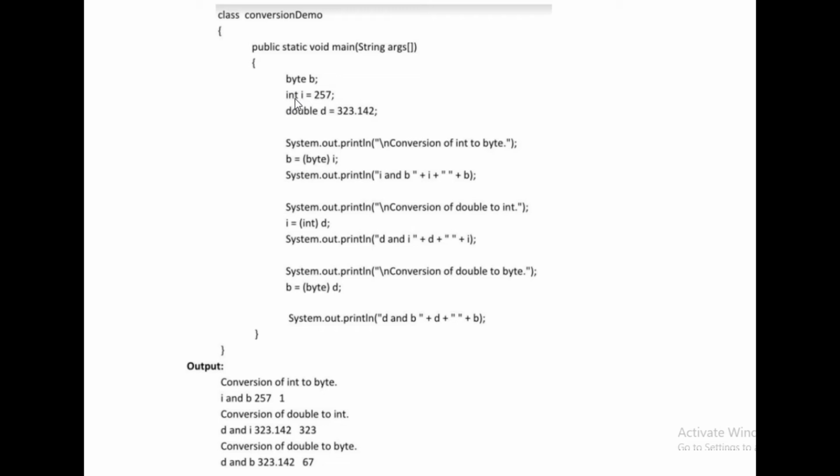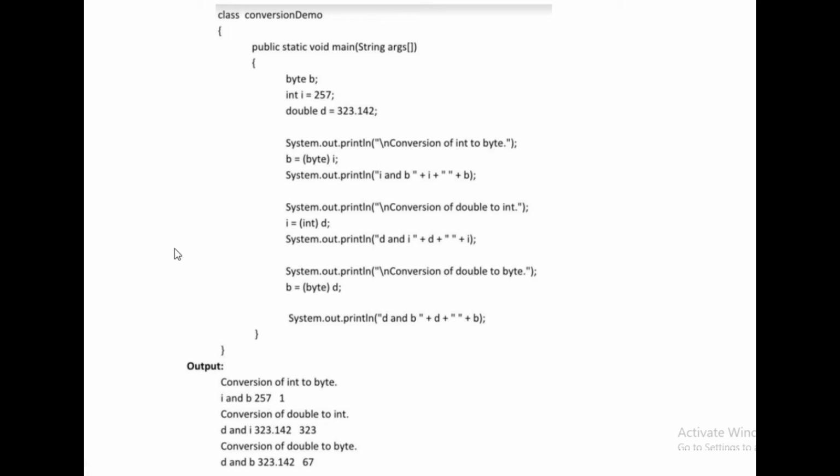Now the integer number is converted into the byte, so I have to write in brackets byte, right? That is my destination data type or target data type. So we can write byte in front of i and then it will be stored into b. Now i is 257, an integer value, it is converted into the byte, and the value will be stored in the byte b. System.out.println i and b, where i is 257, right? It is already mentioned here, and b is converted into the byte and the number is 1.